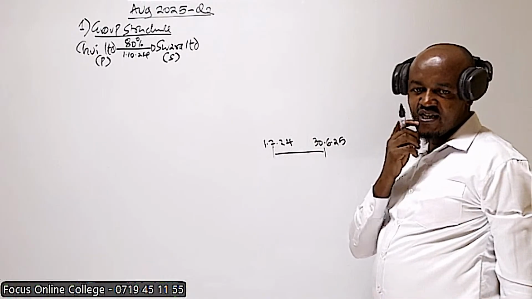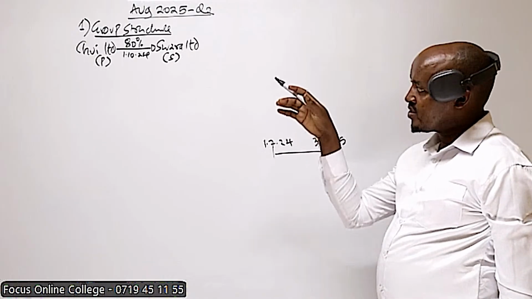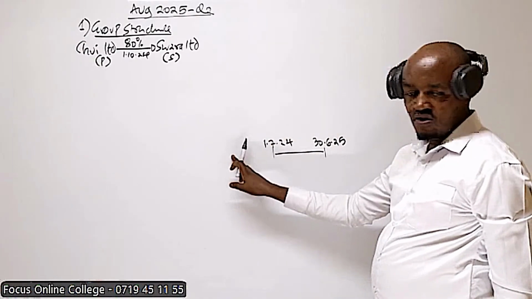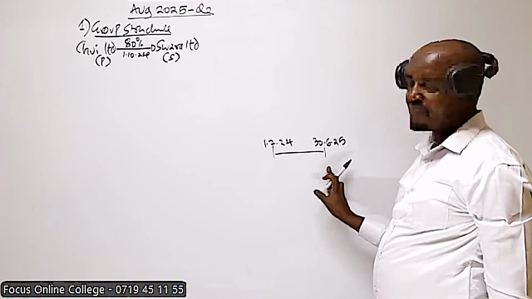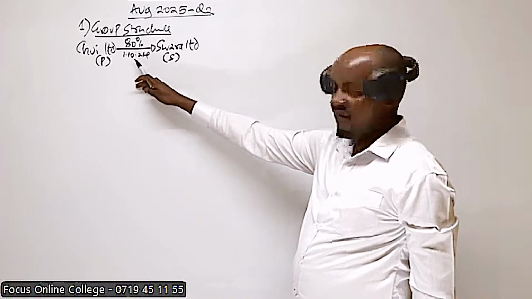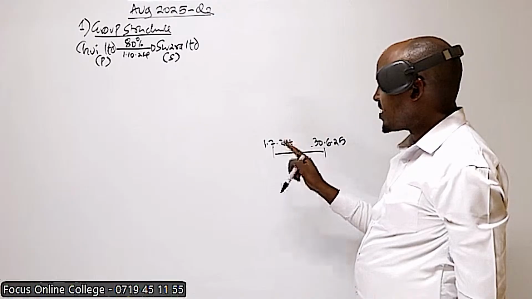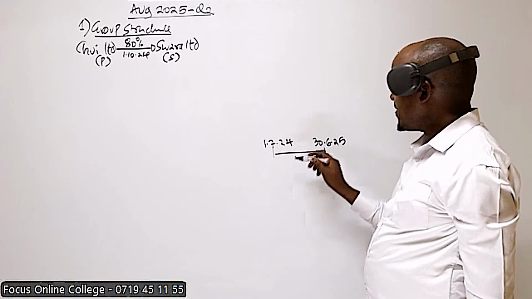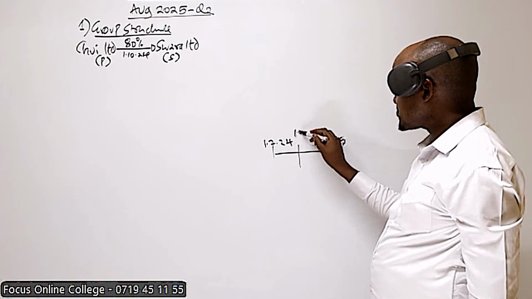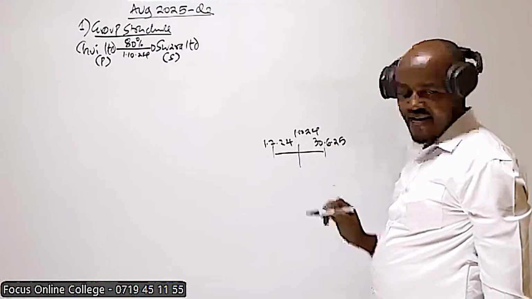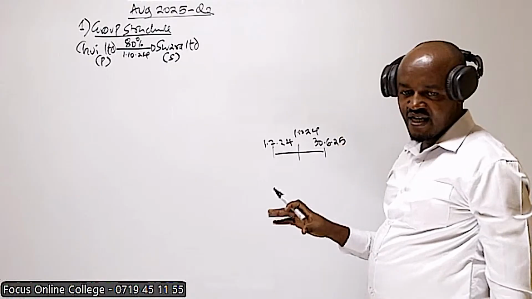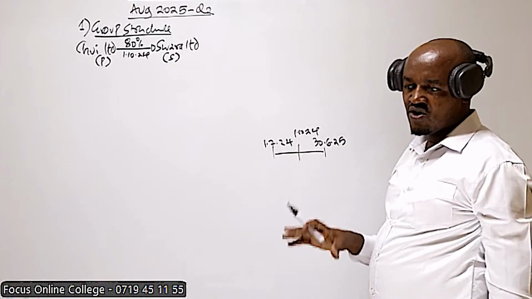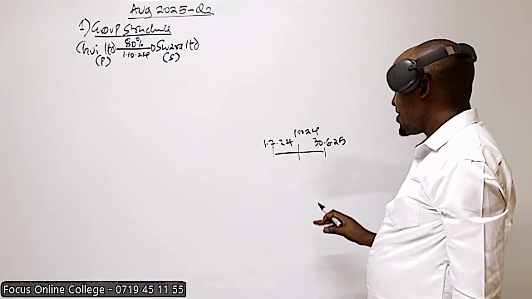So we need to determine, was this subsidiary acquired before the start of the current year, or was it acquired during the current year? You need to check the date of acquisition. You can see the date of acquisition is 1st of October 2024. 1st of October 2024 is basically within the current year. It basically means that our subsidiary here, that is Swara, was acquired in course of the current year. So it was acquired during the current year.